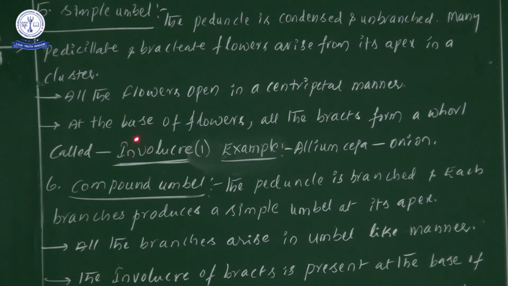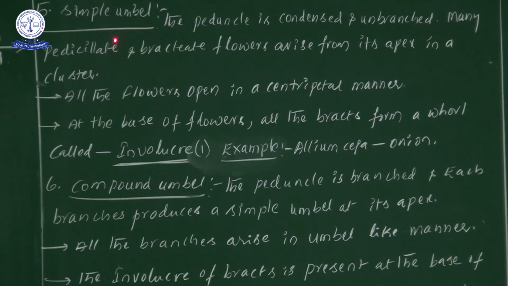Exactly at the base of the flowers, I will show you diagrams. At the base of the flowers, all bracts form a whorl-like structure. That particular structure we call involucre. Try to say along with me, involucre.